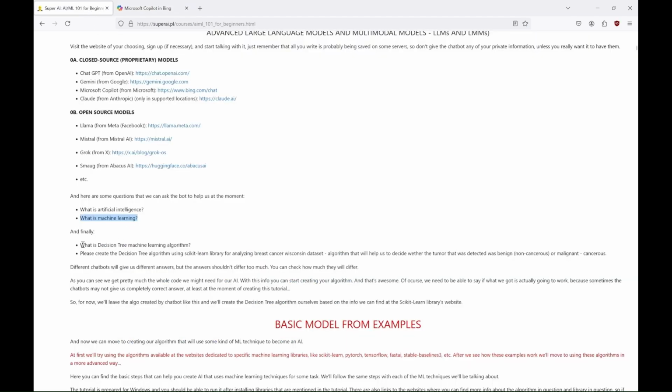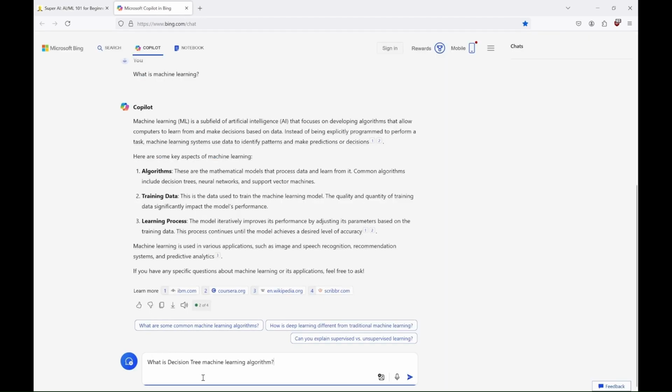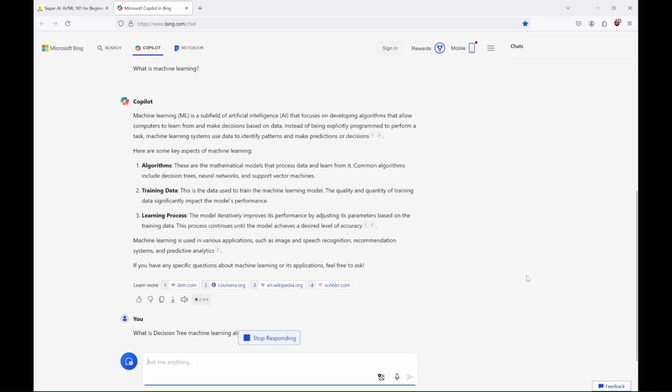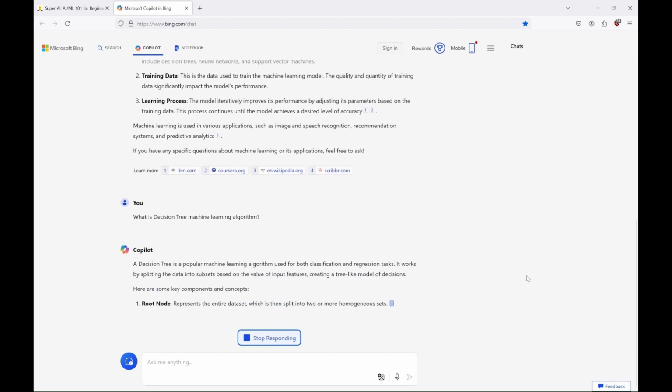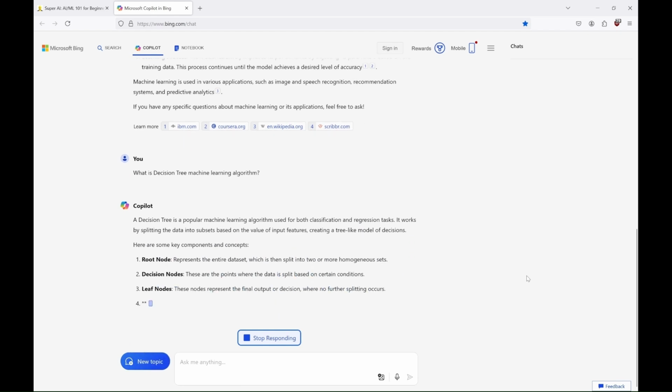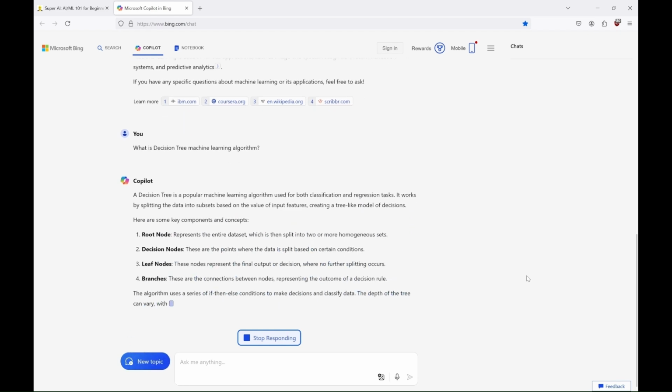What is decision tree machine learning algorithm? Once again we type our question. And in the response, we get insights into key components, concepts, advantages, and disadvantages of decision trees. You can ask Copilot more questions about these to delve deeper.